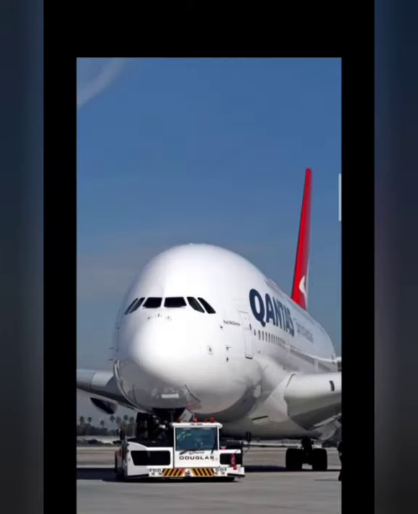Next, look at the yellow box down. Wise Owl says the Airbus A380 is the largest passenger airliner in the world. Which is the largest passenger airliner in the world? The Airbus A380. Next one.